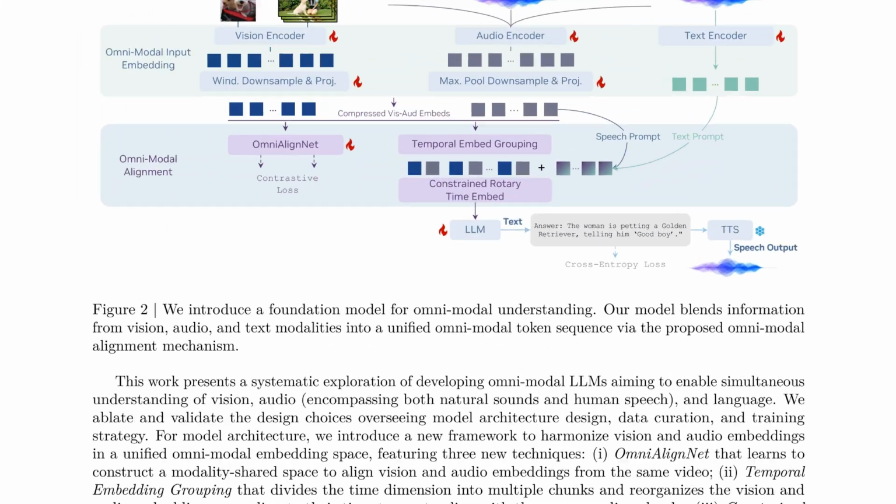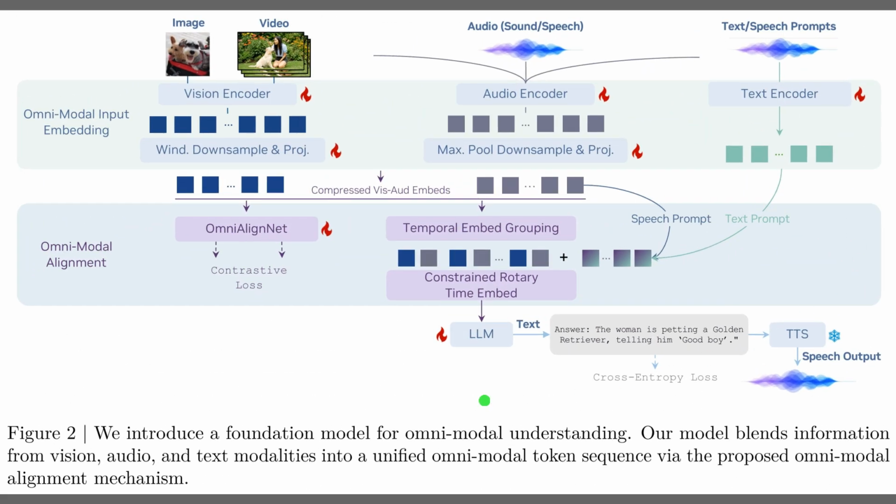Figure 2 shows how the system fuses vision, audio, and text into one token sequence so the model can reason across time. The top row encodes images, video frames, and sounds, then compresses them into shared embeddings. The middle row aligns modalities using OmniAlignNet with a contrastive loss, which means paired audio and video are pulled closer in the embedding space. Temporal embedding grouping and constrained rotary time embedding inject relative and absolute timing. The right side routes the unified tokens into the language model to produce text or speech.